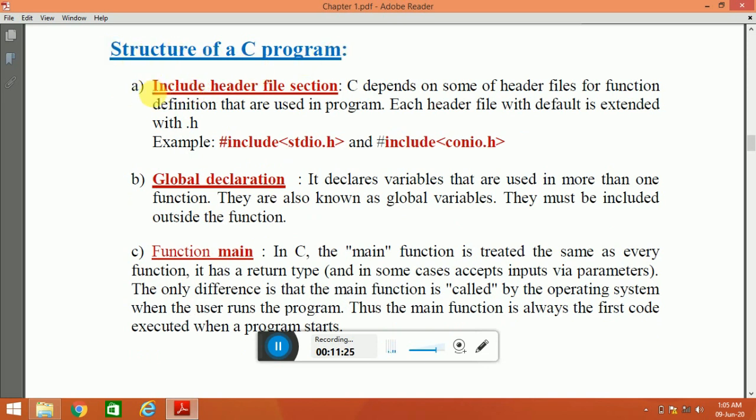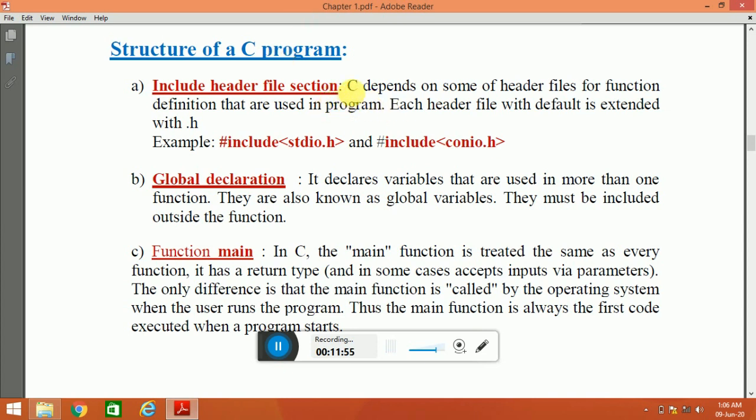So the first structure of a C program is the header file, the include header file section. So basically, what is a header file? A header file is a file that contains the function declarations for C built-in library functions. Okay, stdio.h, conio.h, math.h, these are header files. So let's look at the header file section.